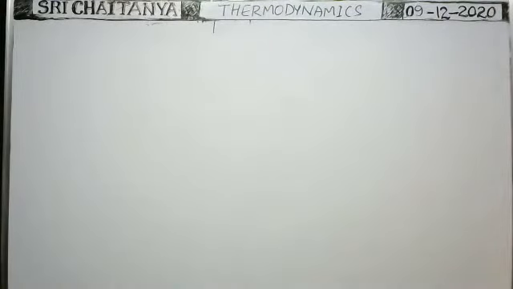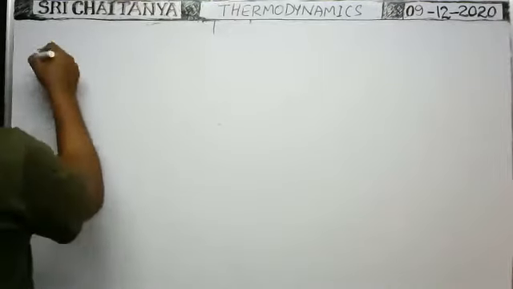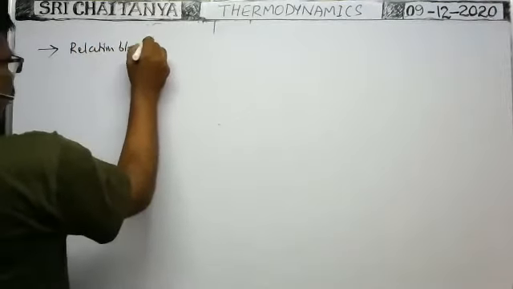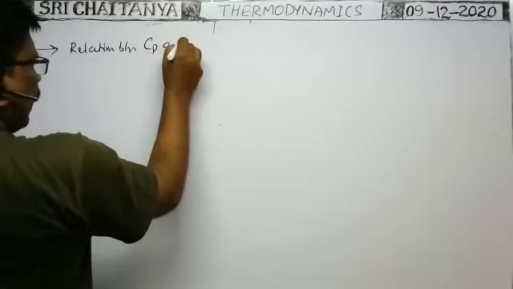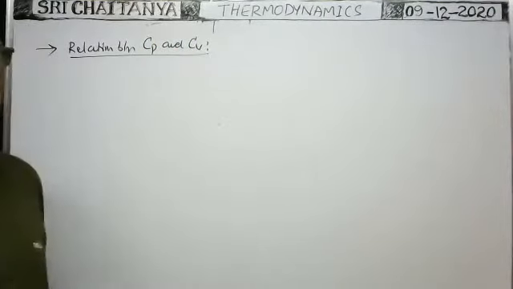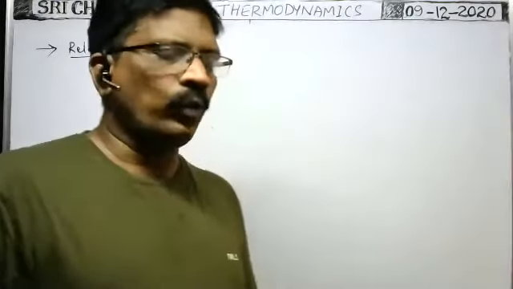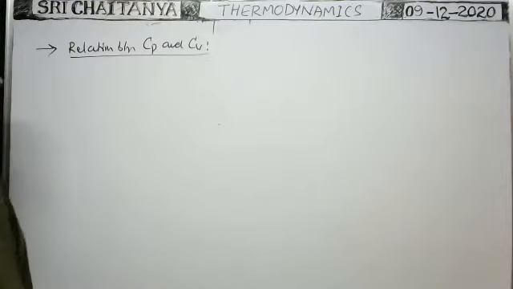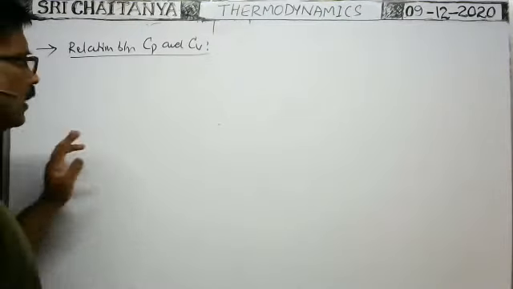Next, molar specific heat at constant volume and molar specific heat at constant pressure. What is the relation between these two? Relation between capital Cp and capital Cv. Molar specific heat at constant pressure and molar specific heat at constant volume. Okay, already we know molar specific heat at constant pressure means at a constant pressure.